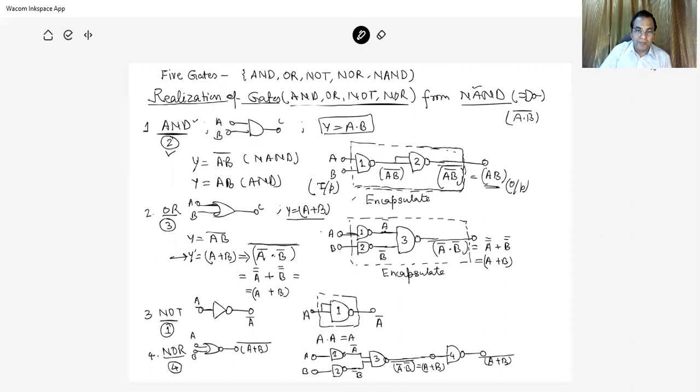If we open this, what will happen? When the complement is removed, we get A complement of complement plus B complement of complement. So this gives A plus B, and that is the OR. These are the steps that we have to follow. Take A bar and B bar as two inputs. Through what do we take the two inputs? Through NAND, mind it, it is NAND. So with A as the input, NAND 1 will give A bar.